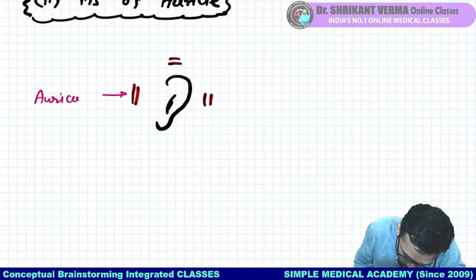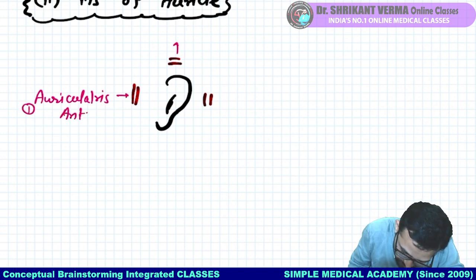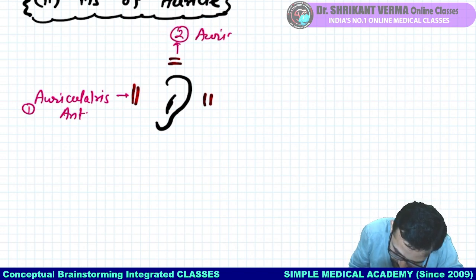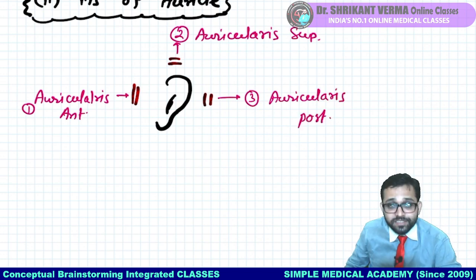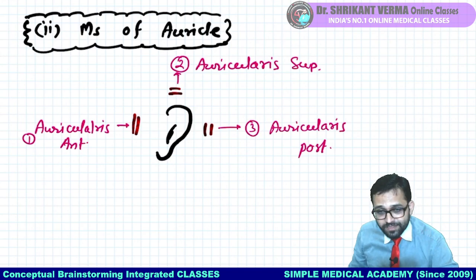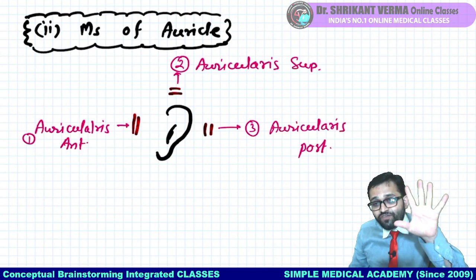Fine. So what I want to tell you is that there are muscles: auricularis anterior, auricularis superior, then auricularis posterior. So these are our 3 different muscles. Fine. So till now we studied 5 muscles.